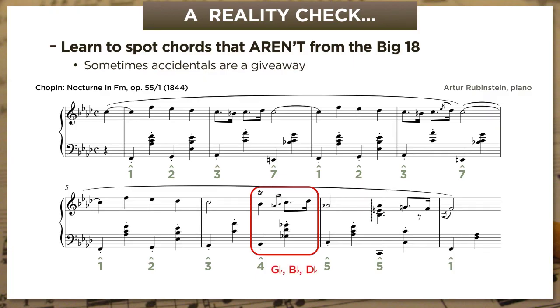G flat, B flat, and D flat, that's a G flat major triad, and in F minor, that's a flat 2 chord in first inversion. That is definitely not from the Big 18. Now, this is one of many chords we're going to learn down the road. This chord actually has a special name. It's called the Neapolitan. But the point is, the G flat means that we have to slow down and analyze what the chord actually is. We can't just assume it's one of our Big 18 chords.